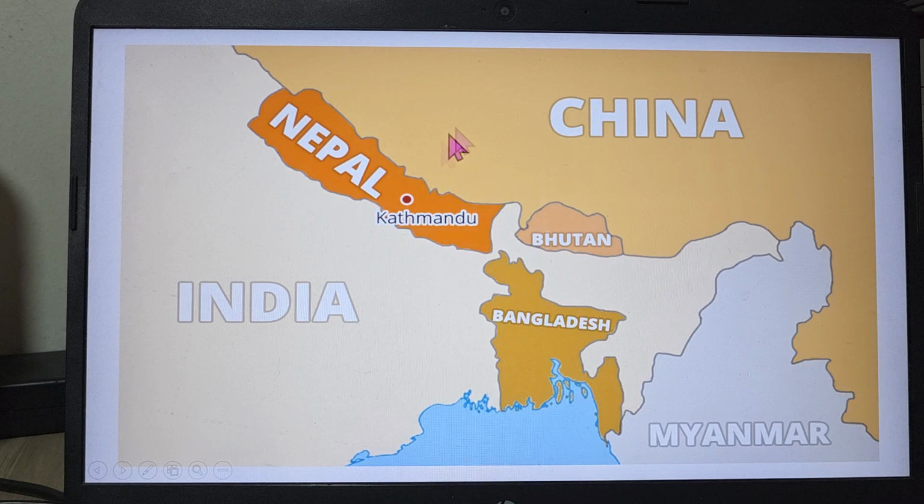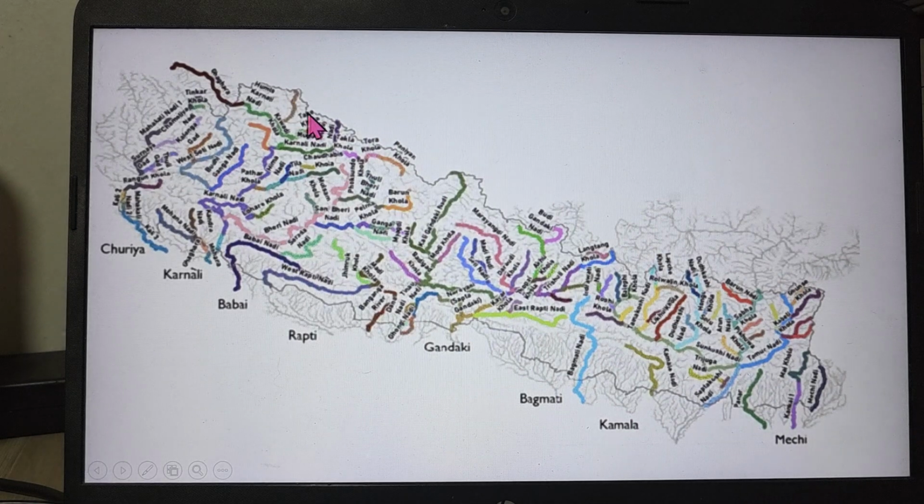This is known as the geographical situation. That's why it is called geopolitics. Okay, now let's go to the next one. We have to see here the rivers of Nepal. You can see Nepal. These are the rivers.